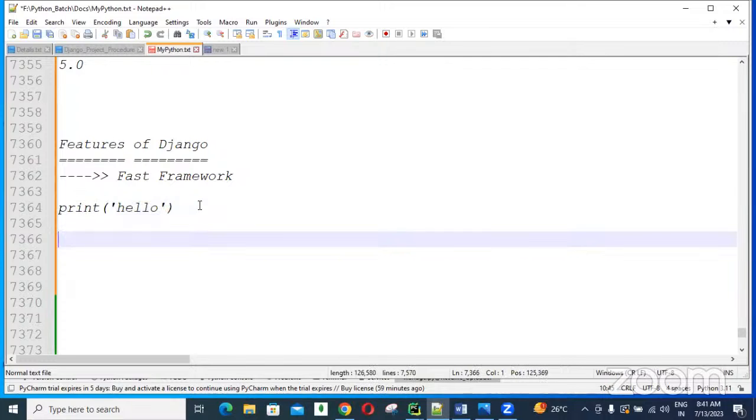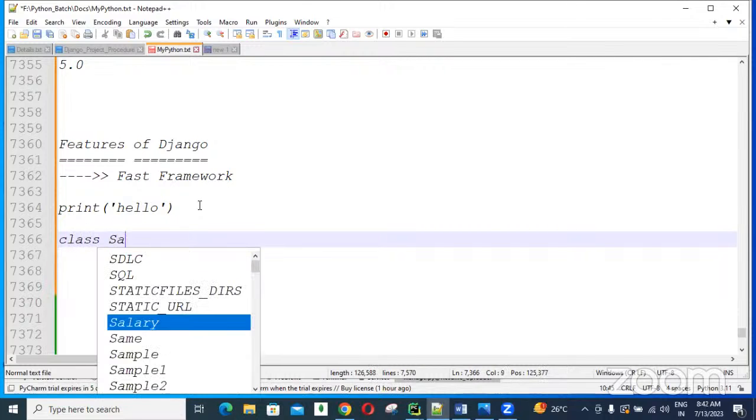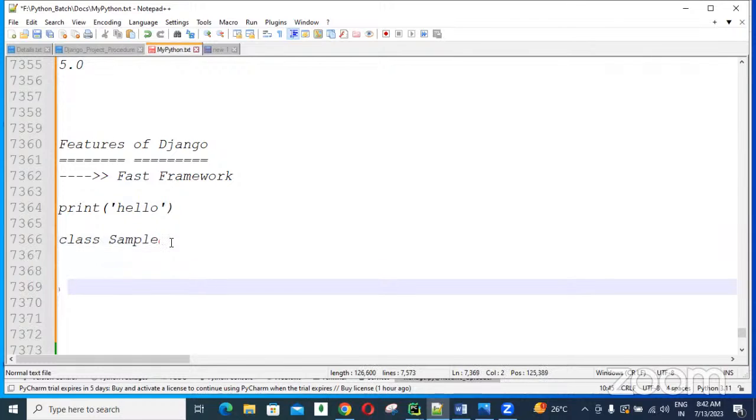But the same message using Java, if you want to develop, guys. First of all, the class keyword followed by the class name. For creating this class name, some rules and regulations are there. We need to follow the identifier rules, followed by the curly brace syntax, guys.